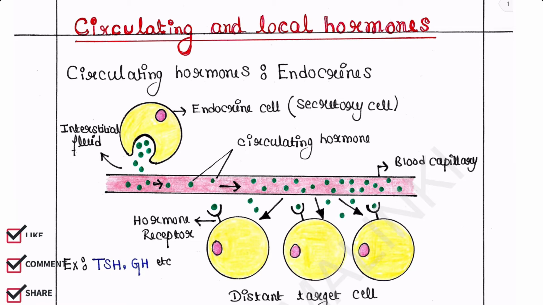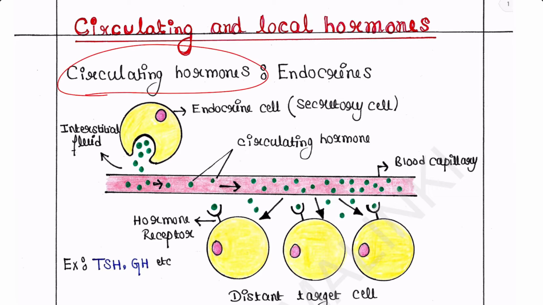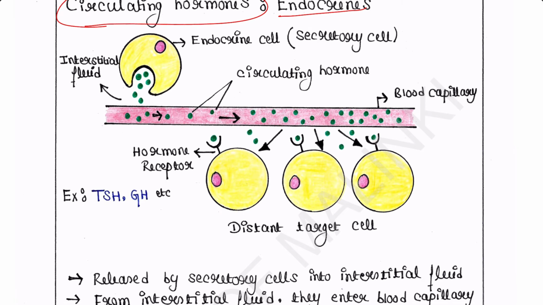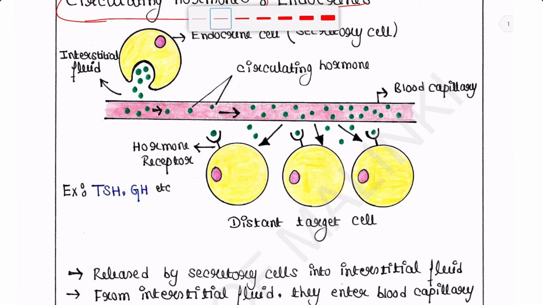So if we divide hormones into two categories, circulating and local, the majority of them will come under the circulatory category, or circulating hormones. And all of these circulating hormones are called endocrines. These hormones are released by secretory cells, and these are the secretory cells. These are also called endocrine cells.